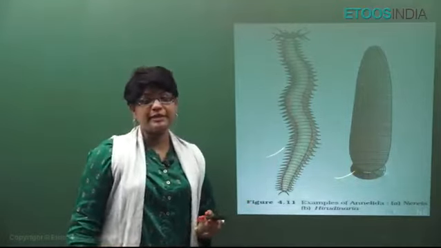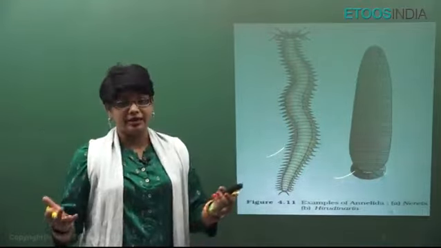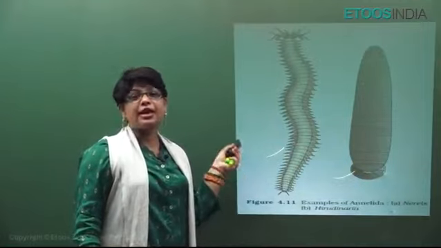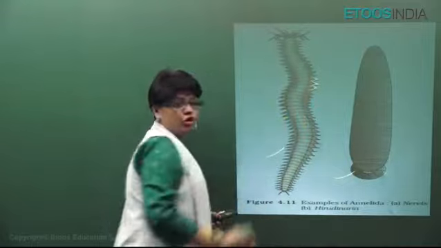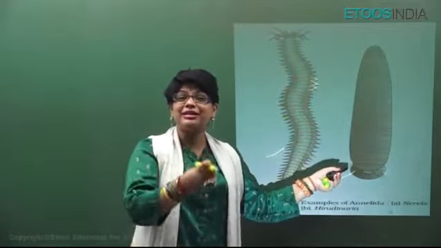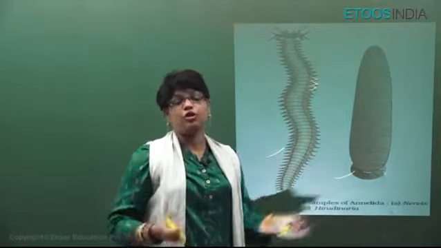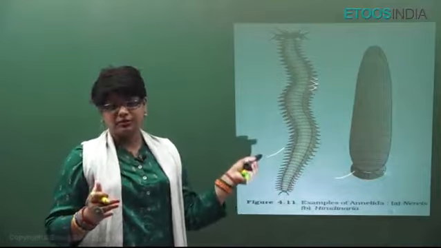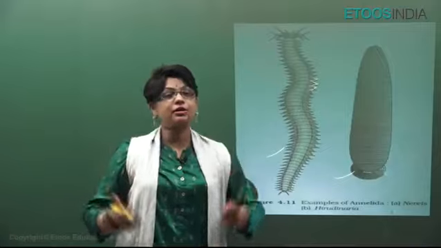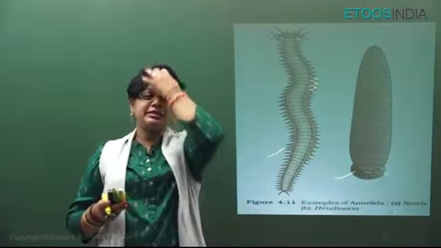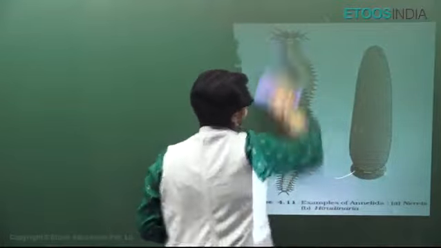And they reproduce sexually, and they have different locomotory organelles depending upon their habitat. Like Nereis, this lives in aquatic medium. So they have parapodia. These are parapodia, leaf-like structures for locomotion. Hirudinaria leech, they are blood-sucking, they are parasites, they have suckers for attachment and locomotion. Whereas the third class of this phylum, which is terrestrial Oligochaeta, where earthworm is included, they have S-shaped chitinous locomotory structures. Alright, and fertilization is external.